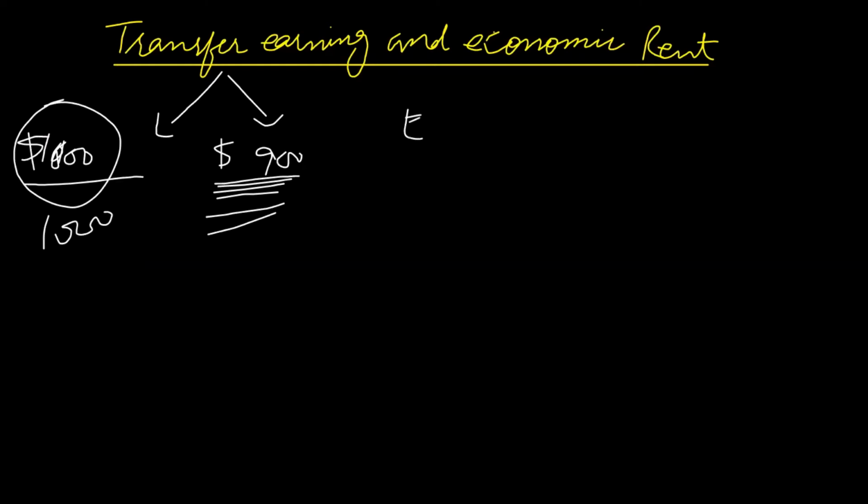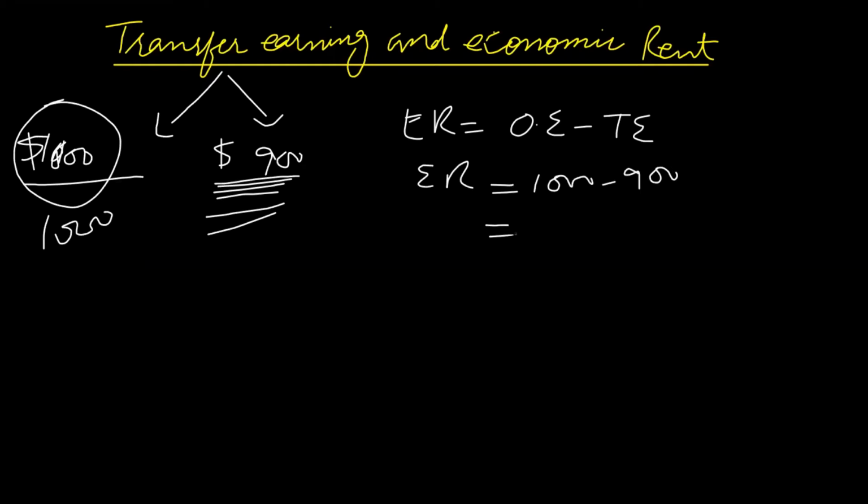So economic rent in this situation is original earning of an individual minus transfer earning. So economic rent is 1000 minus 900 is equal to 100. So $100 is the economic rent, the amount of money which he is sacrificing by moving to another job. This concept is very true if we apply it to land, labor, or capital, to any factor of production.